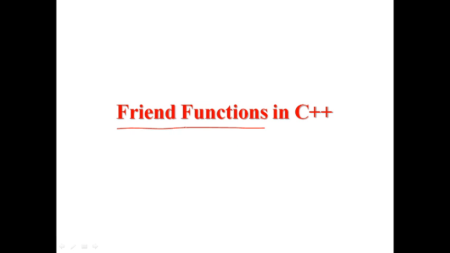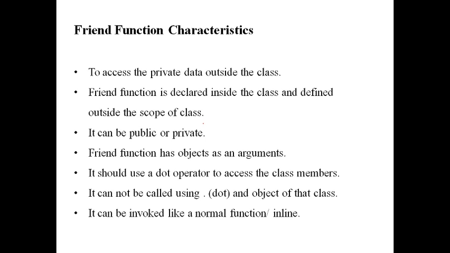It is just a normal function which is preceded by the keyword friend, and it is called a friend function. But if we want to access the data outside the class using a friend function, we have to follow some rules. So what are the rules of friend functions? These are the rules, or characteristics, of a friend function: using a friend function we can access private data outside the class. Yes, we can access private data as well as protected data outside the class.